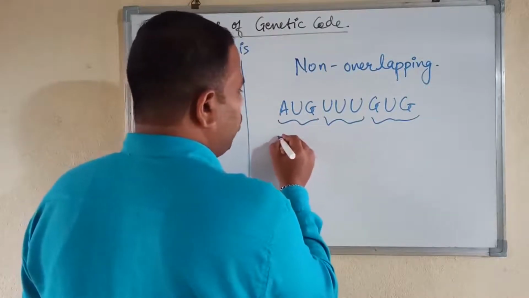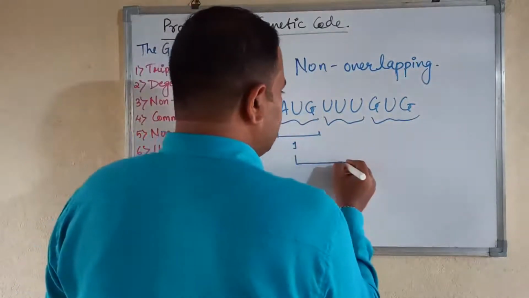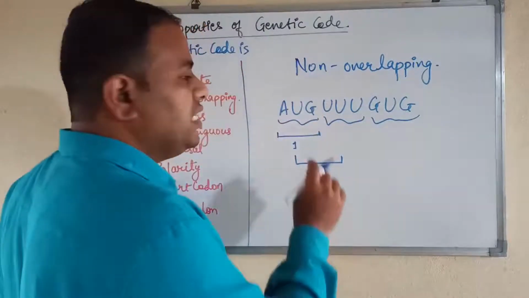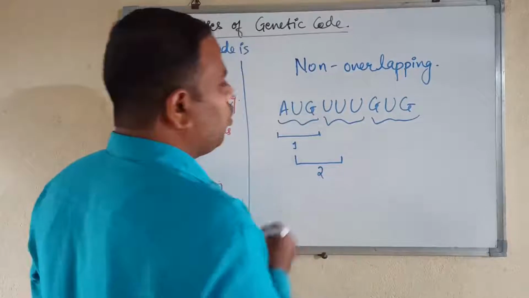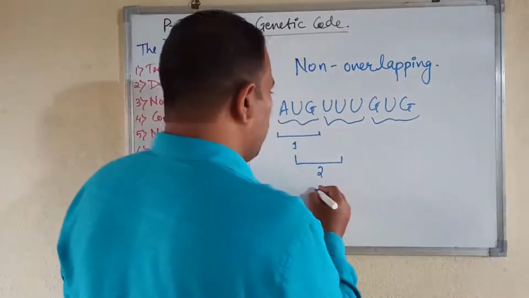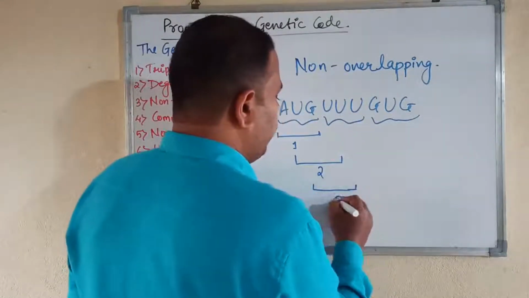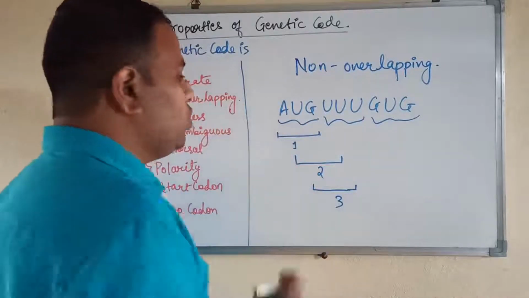First of all, these three bases will be the first codon. The first codon will be AUG. Then the second codon cannot be UGU, and the third codon cannot be GUU. It cannot be like this. You can see here that the codons would be overlapping, so this cannot happen.